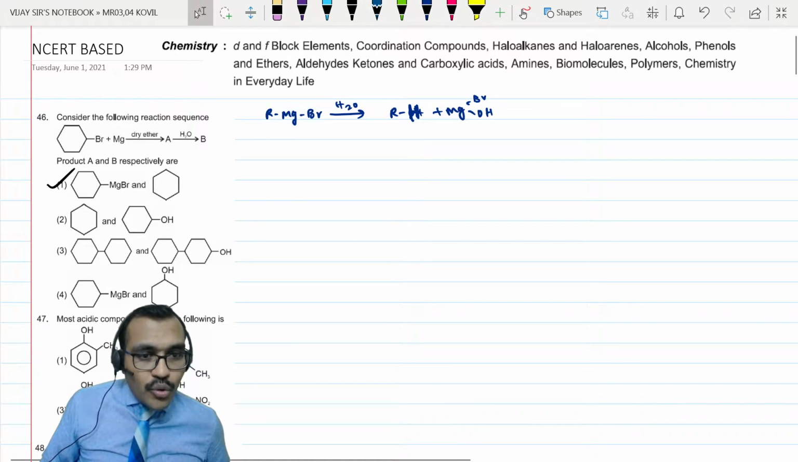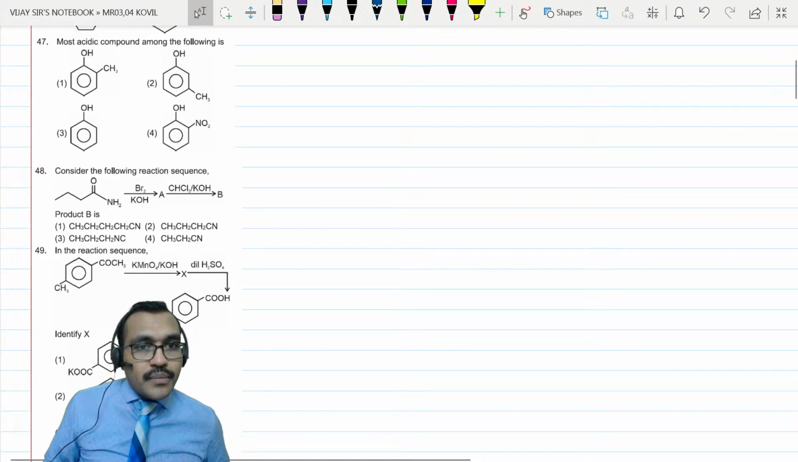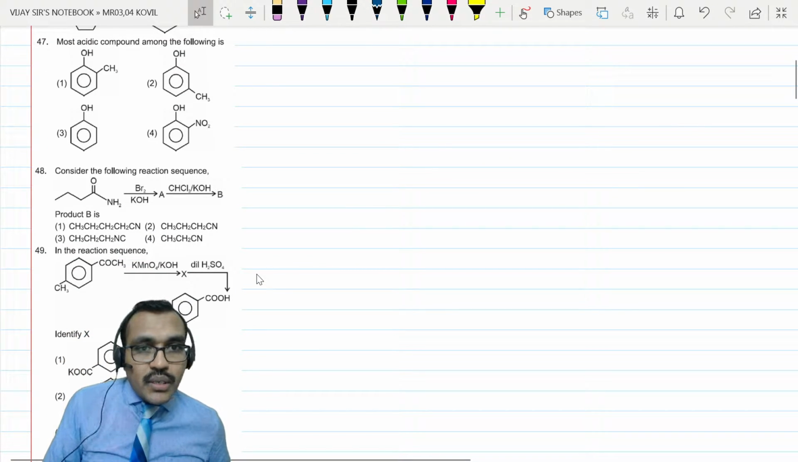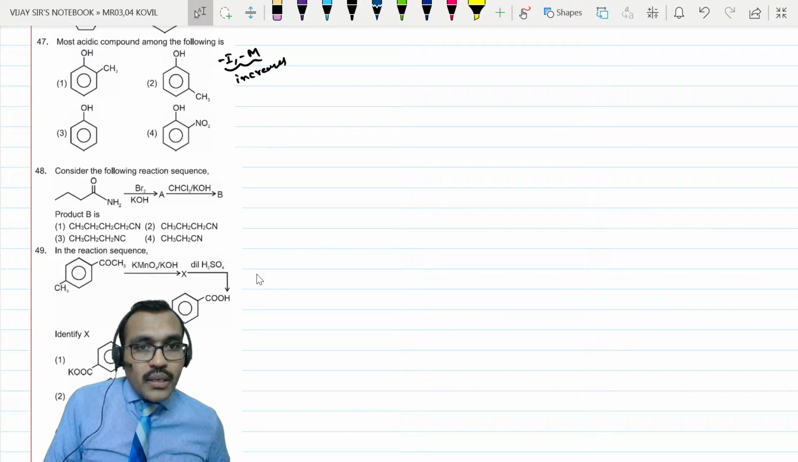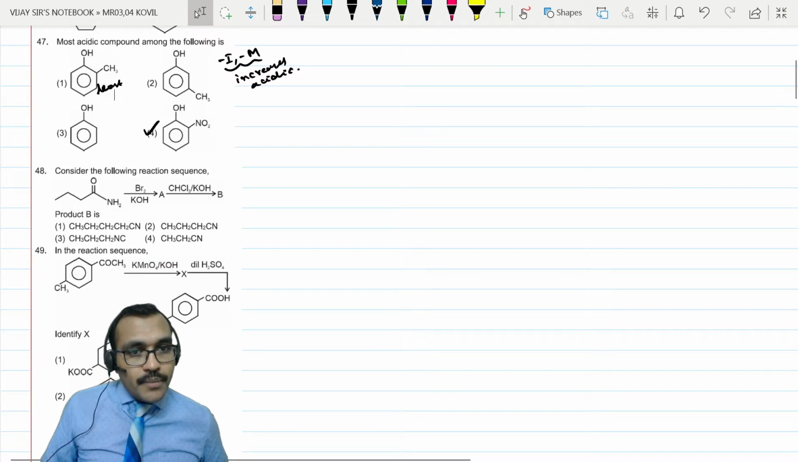Next, most acidic compound among the following. Most acidic means we discussed it, -I -M groups. These will increase acidic nature, right? So as they increase acidic nature, the correct answer will be option 4. Whereas least will be option 1. So it is least among the given options.